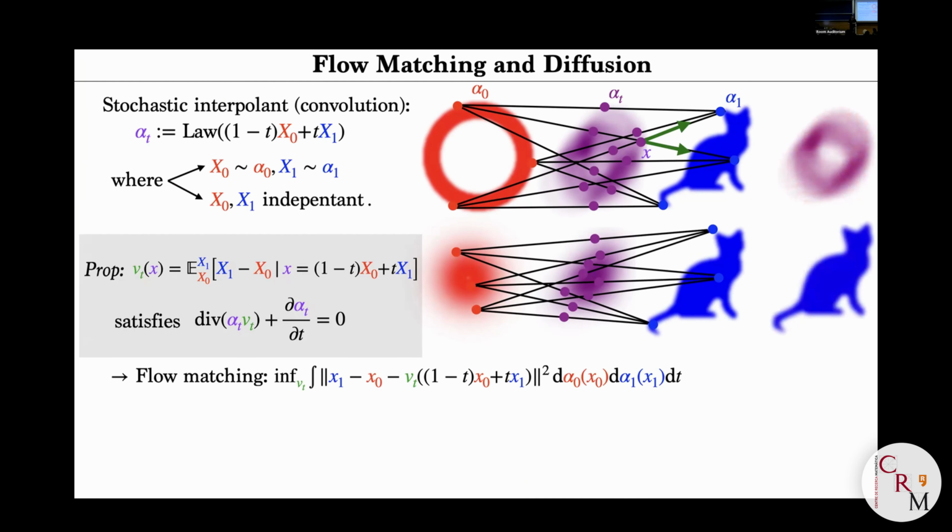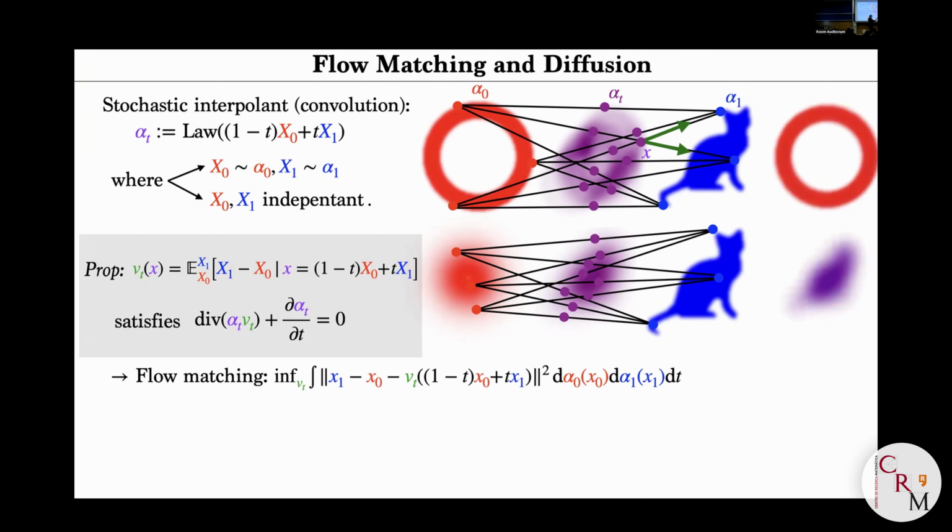It's not the only one, but it's one that has a nice property because it's quite easy to compute. What is it? I'm going to show you on this picture here. Let's pick a point X. What is the vector field you can use or you should use? You just pick any possible trajectory that passes through this point. So you take every possible X and Y whose linear interpolation passes through the point. It gives you a candidate vector, the green vector, which is just the difference between the two points. And then you're just going to average all possible green vectors.